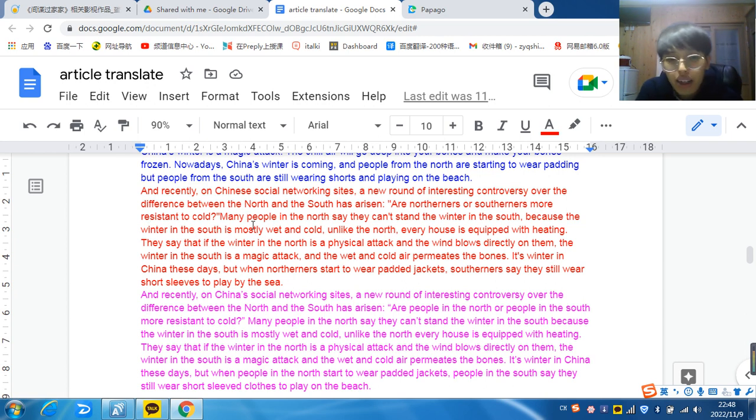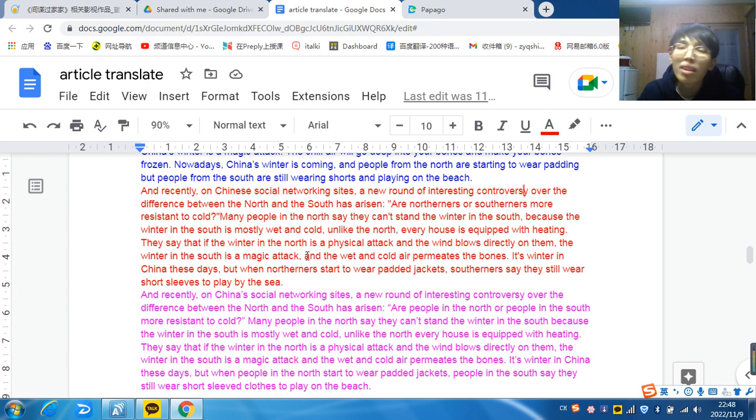Normally the people in the north say they cannot stand the winter in the south, because in the south, in South China, every house doesn't have a heater, but in the north they have heaters because it's too cold. Yeah, and the temperature is below 0.